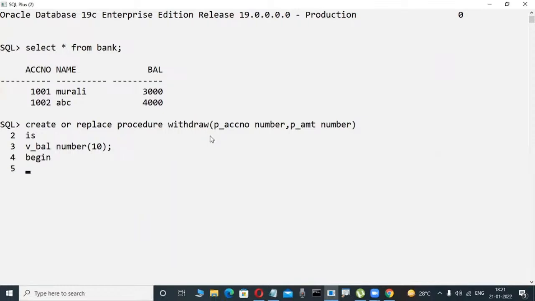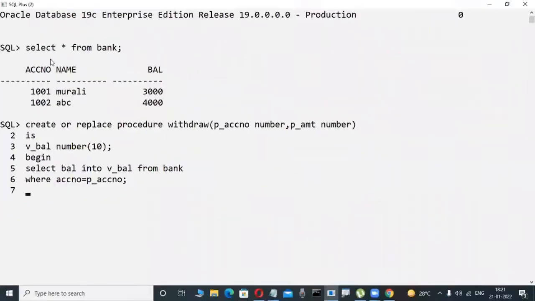Concentrate here: select balance into v_balance from bank where account number equals something. You don't have an idea yet, but logically observe. These things are very easy actually. Suppose bank is a table.